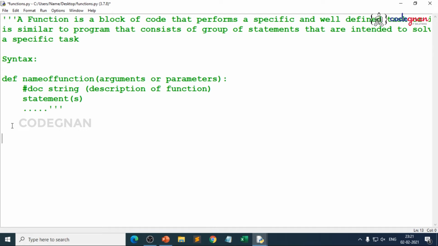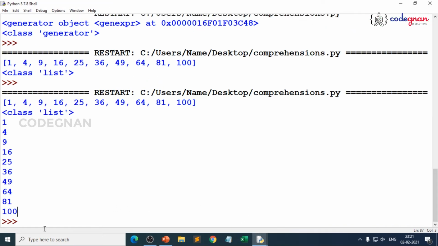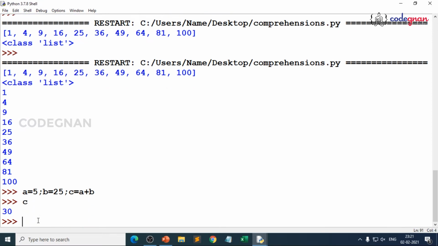Let's write a simple program to calculate the sum of two numbers, where a function accepts two values and finds their sum. How do you do it generally? You generally go for the addition operation, right? That's what you do. Suppose you give a equal to 5, b equal to 25, you write c equal to a plus b. When you print c, you get 30.